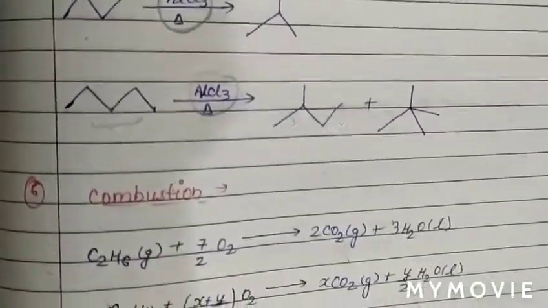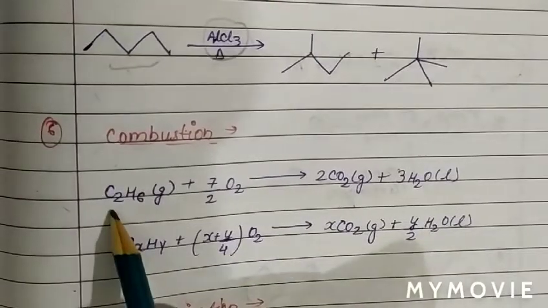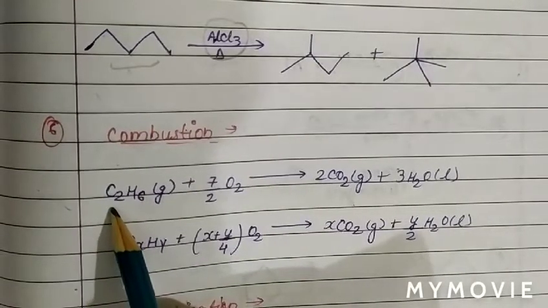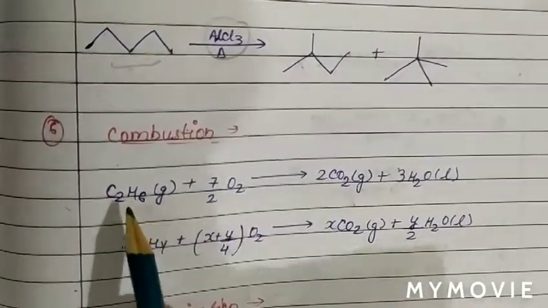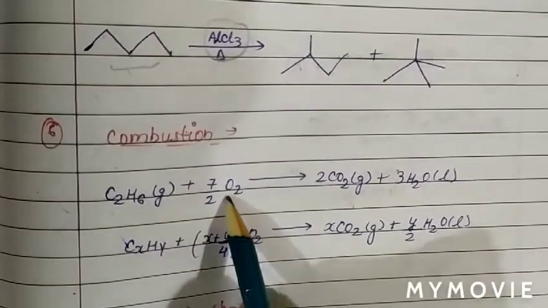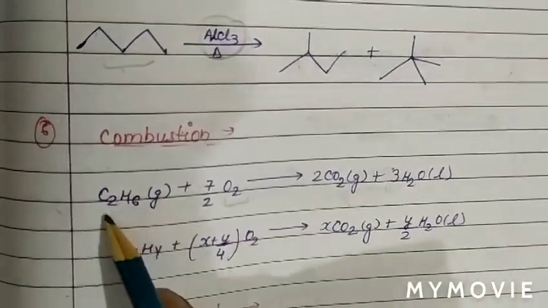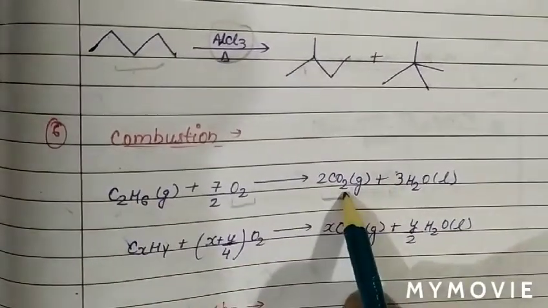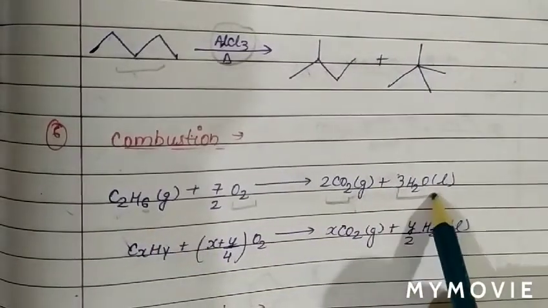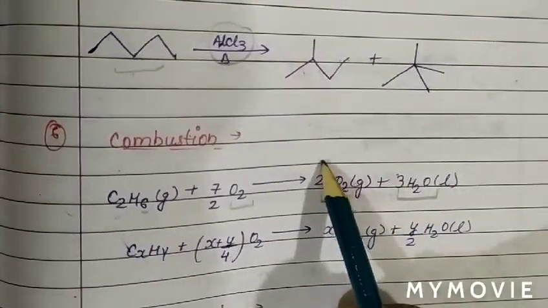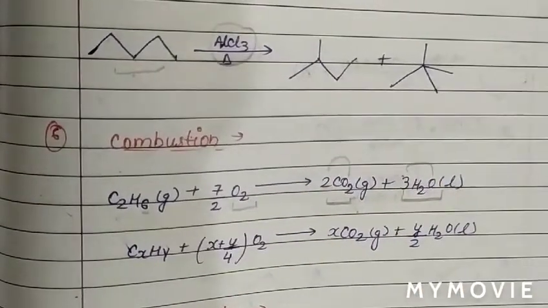Now we discuss another chemical reaction of alkane, which is combustion. Combustion is a very easy reaction, and generally it is exothermic in nature. C2H6, ethane, combines with oxygen. How many carbon atoms are there? Ethane has 2 carbon atoms, therefore 2 CO2. 6 hydrogen atoms, therefore 6 by 2 means 3 moles of water. Now count the oxygen: 2 2 4 and 3, 7, so 7 by 2 oxygen. This is the combustion of ethane.